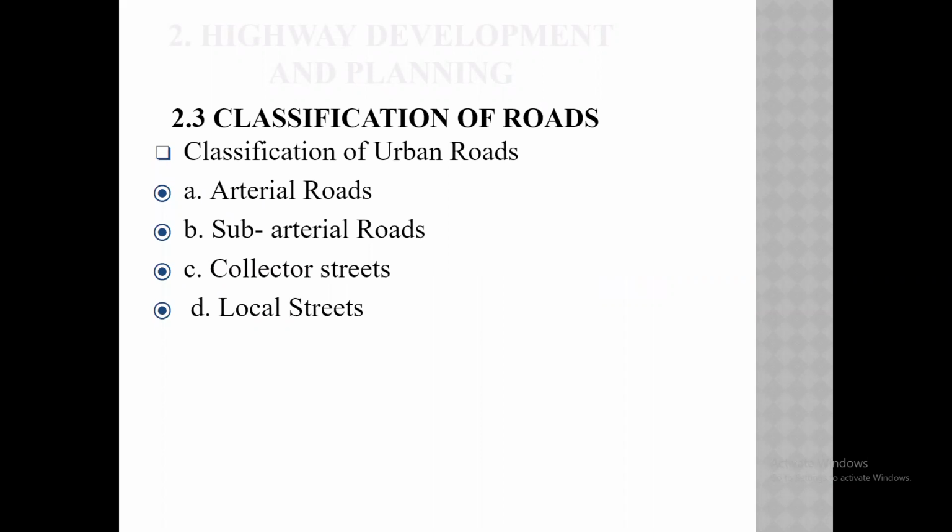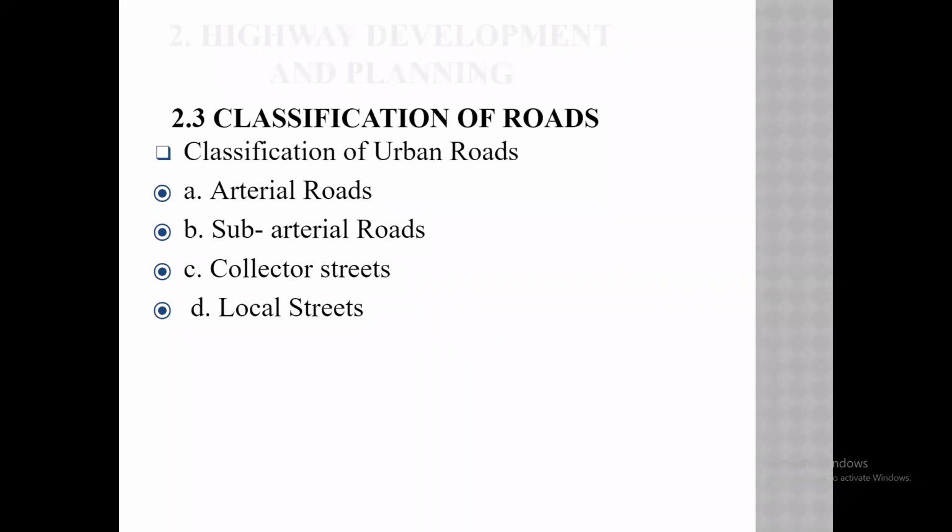Then the classification based on the urban roads. How are the roads classified in urban areas? Arterial roads, sub-arterial roads, collector streets, and local streets. These are the classification of the roads in urban areas.